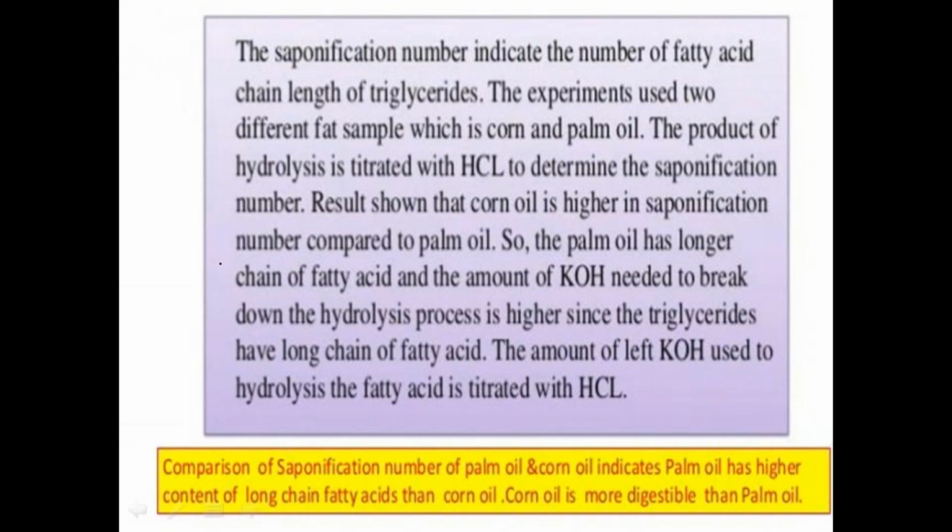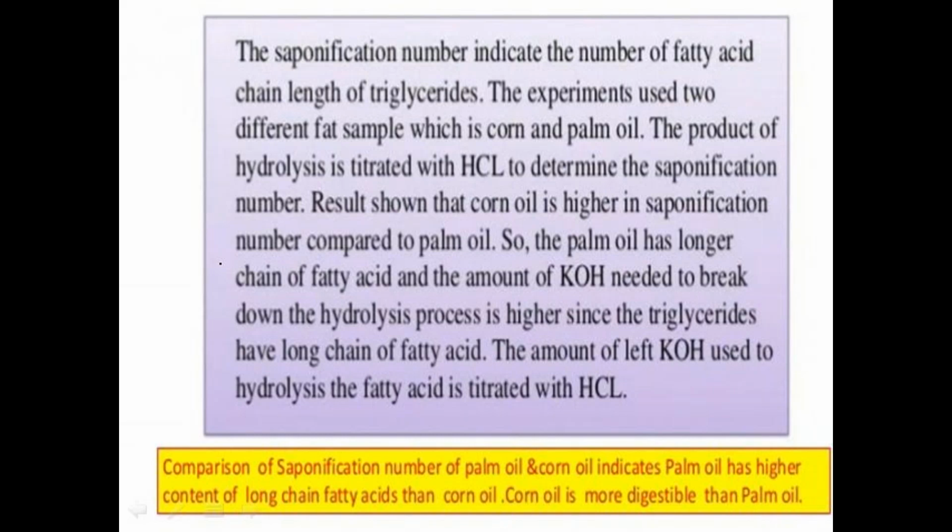Different samples are used for the experiment with the saponification number, mainly corn oil and palm oil. The products of the hydrolysis are then treated with HCl to determine the saponification number. The corn oil is higher in saponification number when compared to palm oil. That means corn oil contains short chain fatty acids, whereas palm oil contains longer chains of fatty acids. The amount of KOH needed to break down the hydrolysis is also higher.